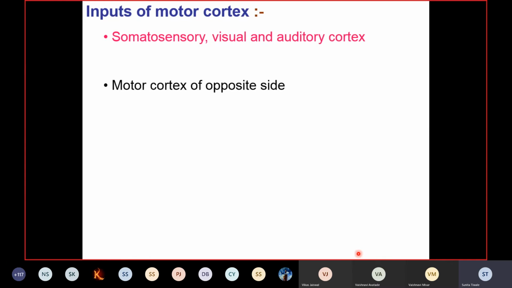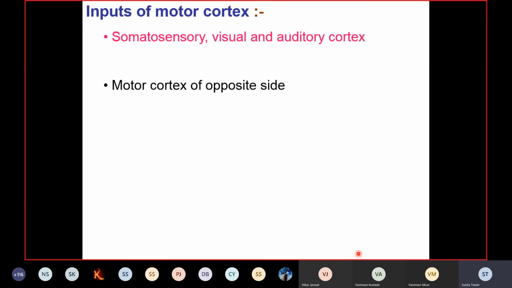And here in the cerebral cortex, you'll find the sensory information is processed, and then the decision is taken, and then this processed information is sent down to the lower level of the spinal cord, that is to the anterior horn cells, or either to the motor nuclei of the cranial nerves. So the inputs are coming from these parts.